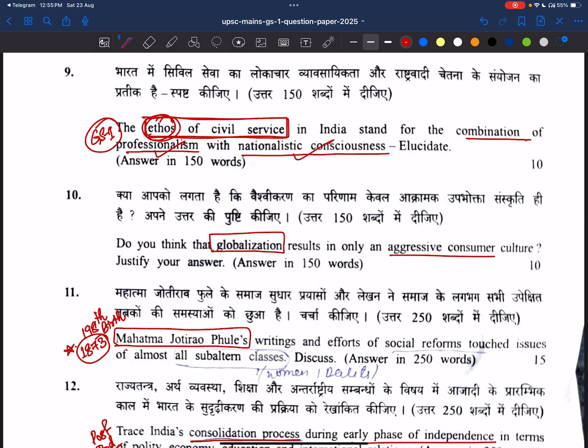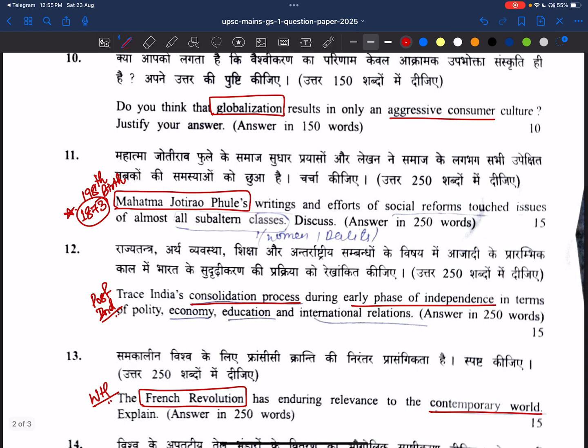Now see, do you think that globalization results in only aggressive consumer culture? Justify. See, he's asking: do you think globalization and only globalization results in aggressive consumer culture? That means he's asking what the factors affecting aggressive consumer culture are, apart from globalization. So we have to write about globalization, and then we have to write about other factors affecting aggressive consumer culture. We think that he's asking about globalization only, but no, he's asking about other factors.